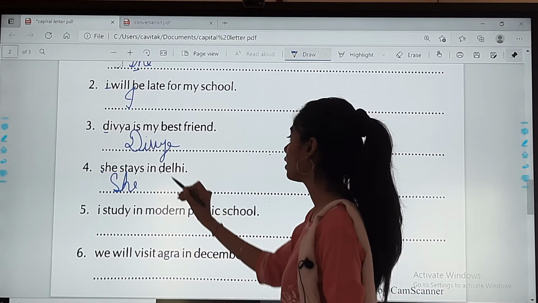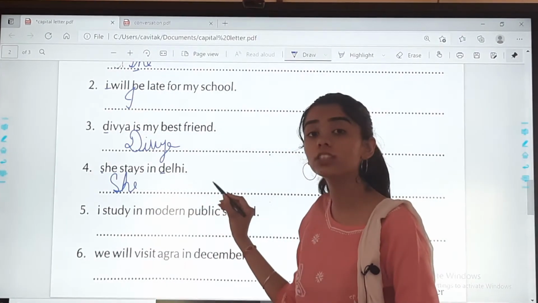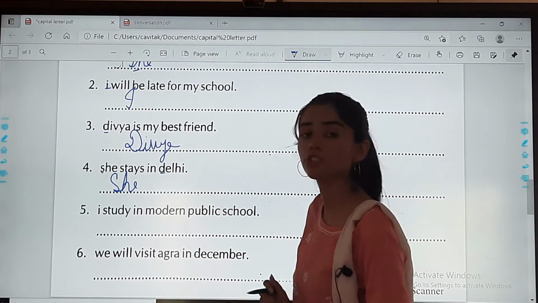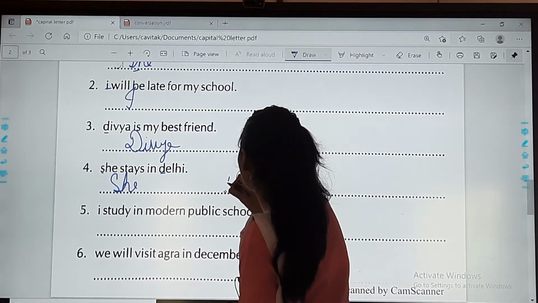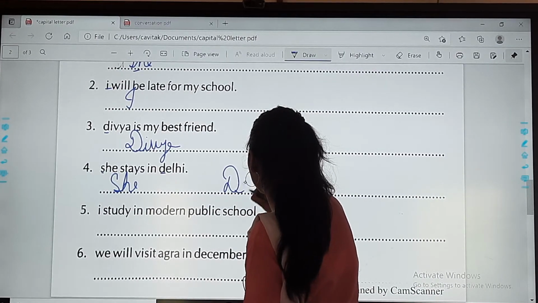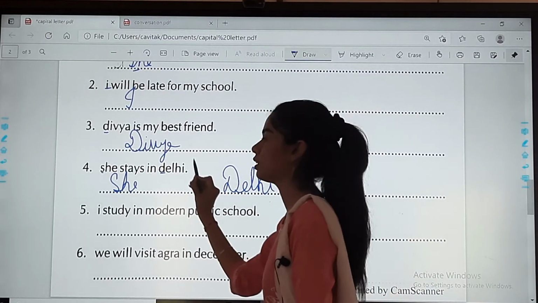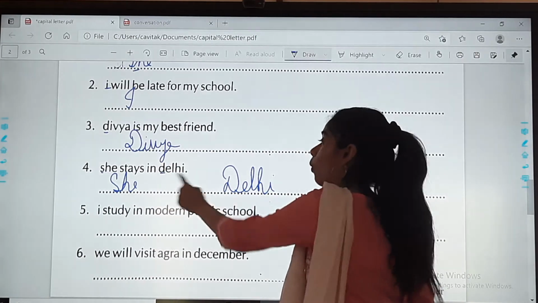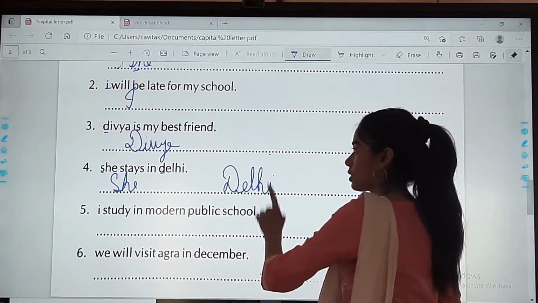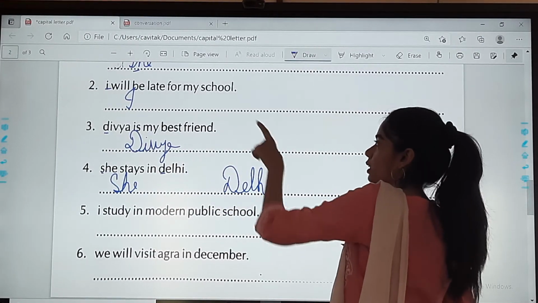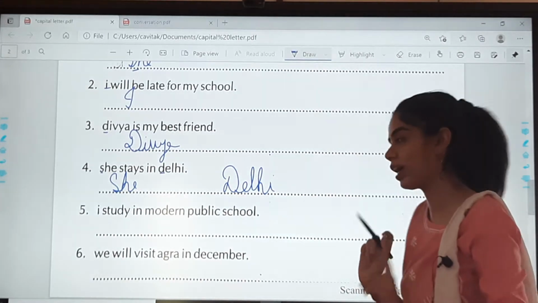So you see, the word Delhi, it is written in small. D is written in small, that we will write in capital. I am only writing the changes, but you have to write the whole sentence, okay? She stays in Delhi. Divya is my best friend, with a full stop wherever required.